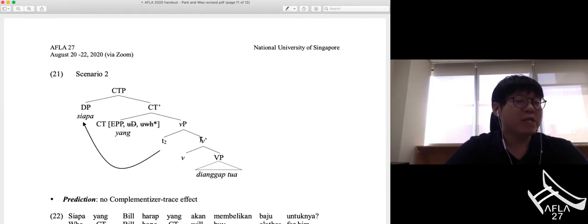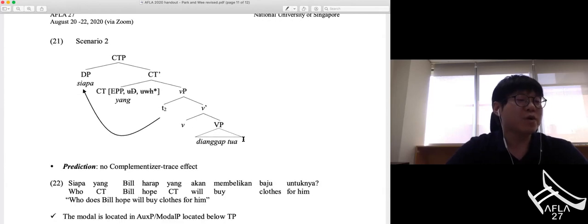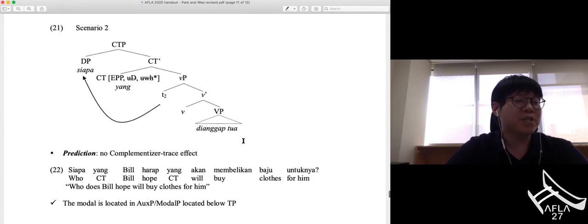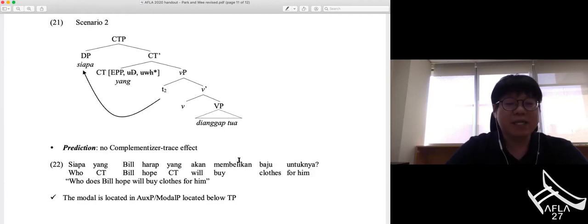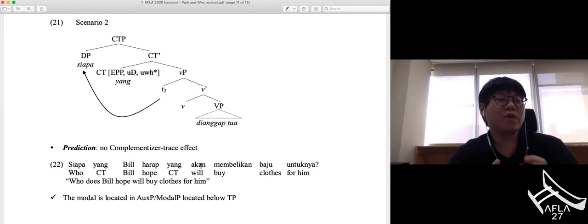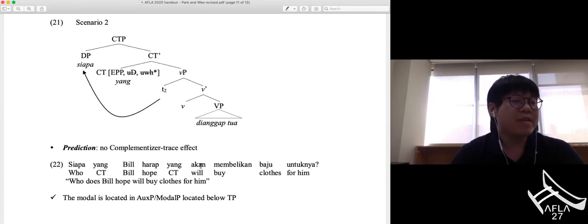If this is on the right track, it is predicted there should be no complementizer trace effect, namely no that-trace effect. And this prediction is borne out as illustrated in 22. Siapa yang berharap yang akan membelikan baju untuknya. So I assume here that the modal akan in the embedded clause is located in a modal P located below TP. So if yang were the C head and TP existed as a separate layer, then it would be impossible to account for the grammaticality of the sentence in 22. Okay, that's all. Thank you.